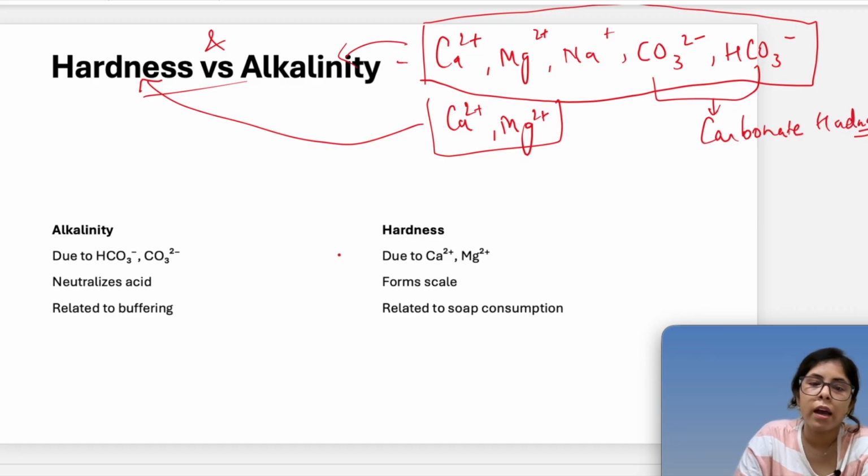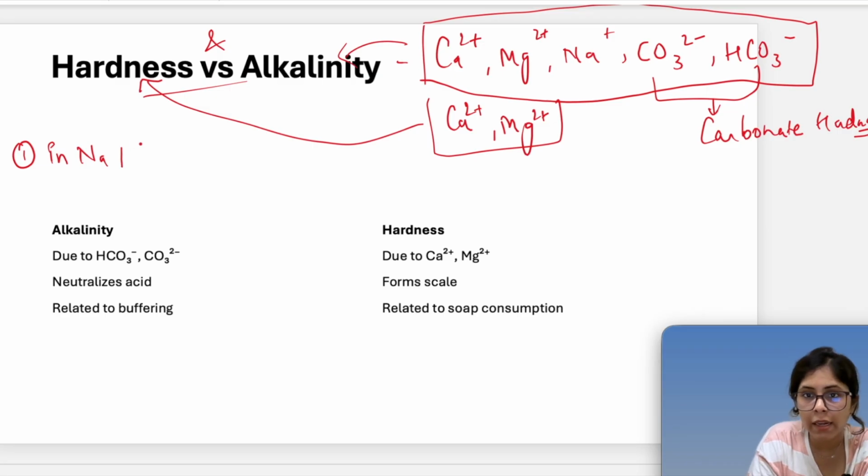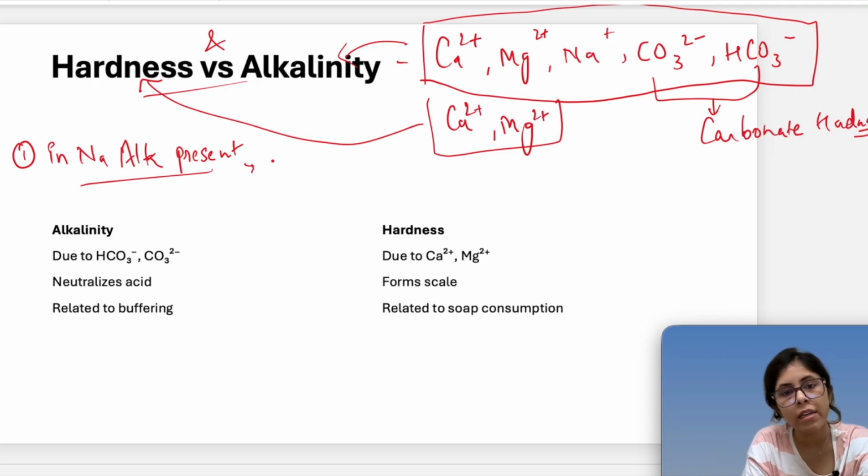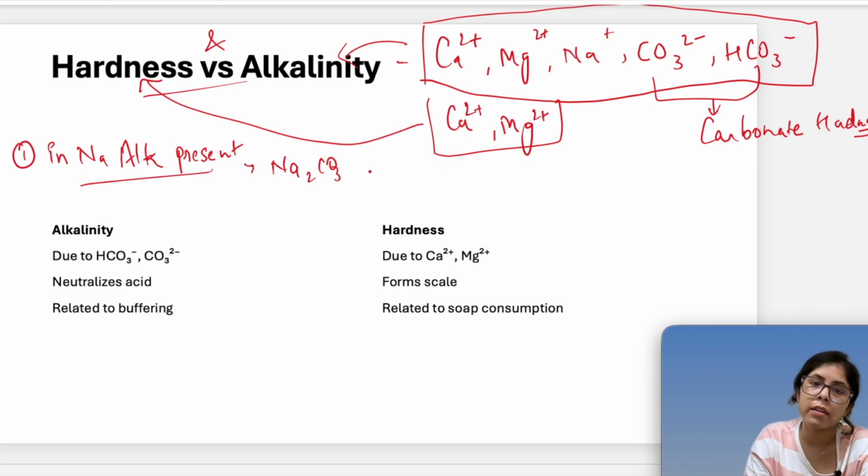And the very first case is if Na alkalinity is present. What is the meaning of Na alkalinity? Something like we have Na2CO3, right? And then we have NaHCO3.